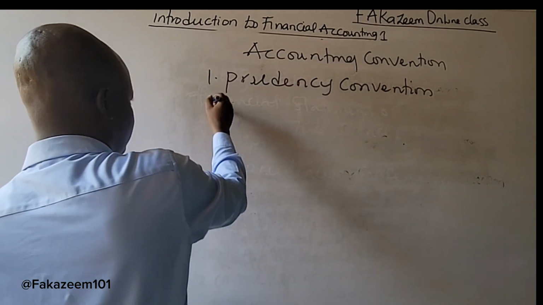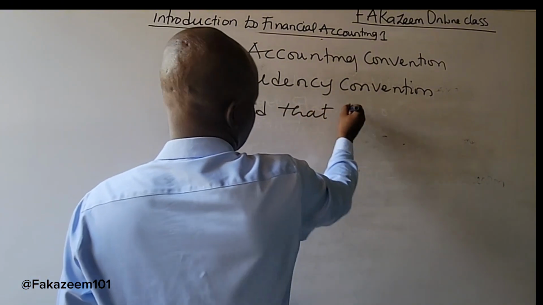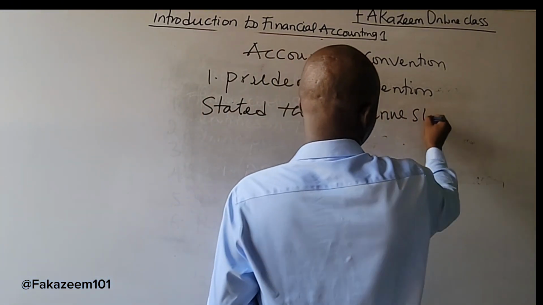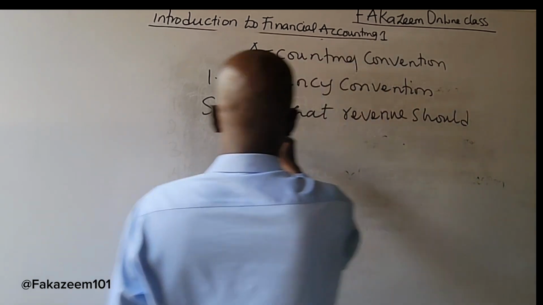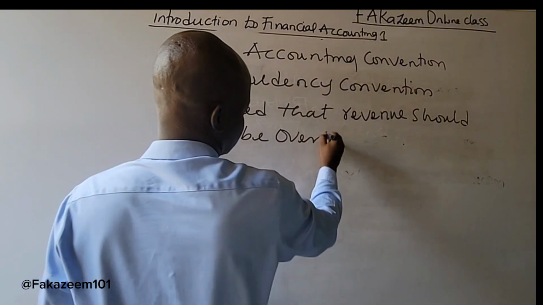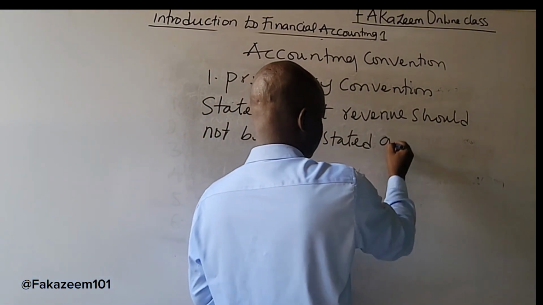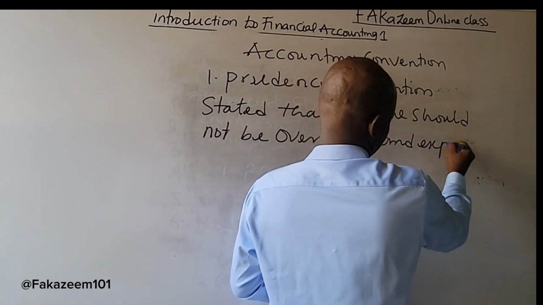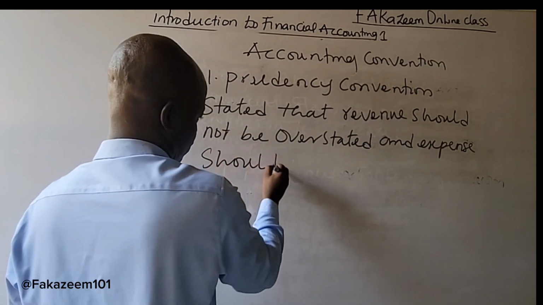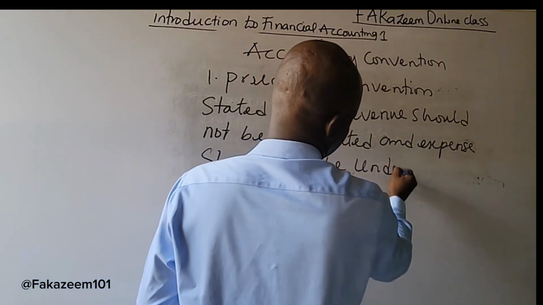Prudency Convention states that revenue should not be overstated and expenses should not be understated.